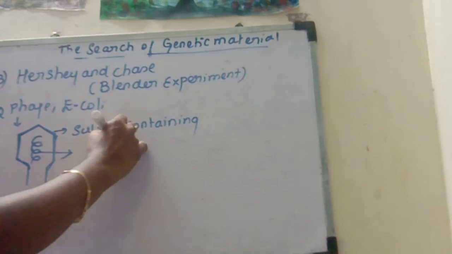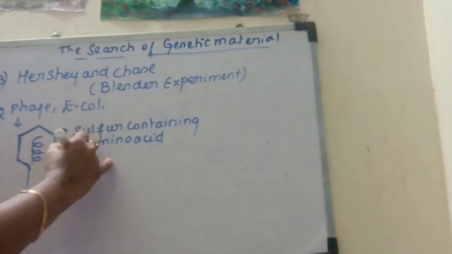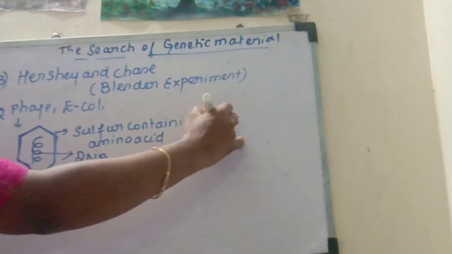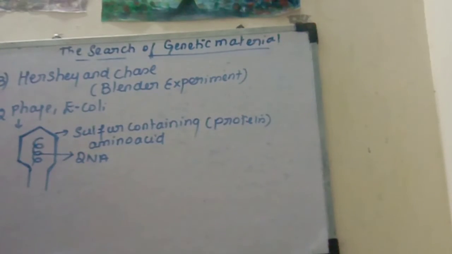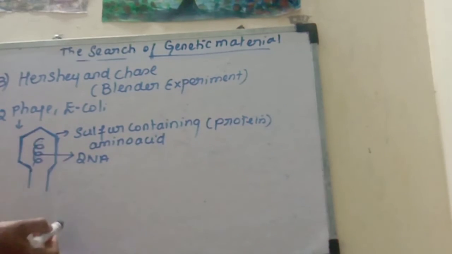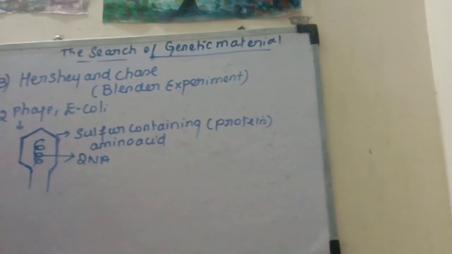So it is made up of this protein coat, which is made up of sulfur-containing amino acids, and this is the DNA. So this is the protein coat. From this experiment we are going to prove whether, from the virus to bacteria, the protein is transforming during the time of infection or DNA is transforming during the time of infection. So that is the proof, either protein or DNA.